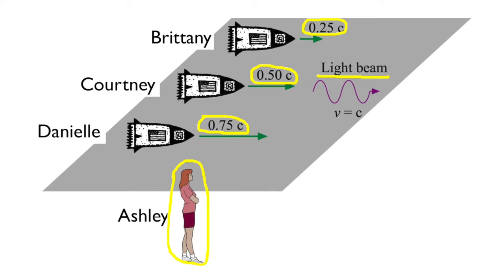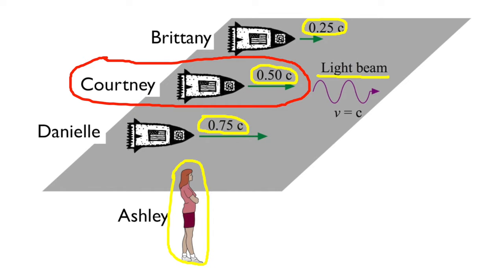Here's a question. From the point of view of the person who's moving at half the speed of light, how fast is the beam of light moving away from her? What is the speed of the beam of light relative to the person in the spaceship that's moving at half the speed of light? We'll give you some choices.